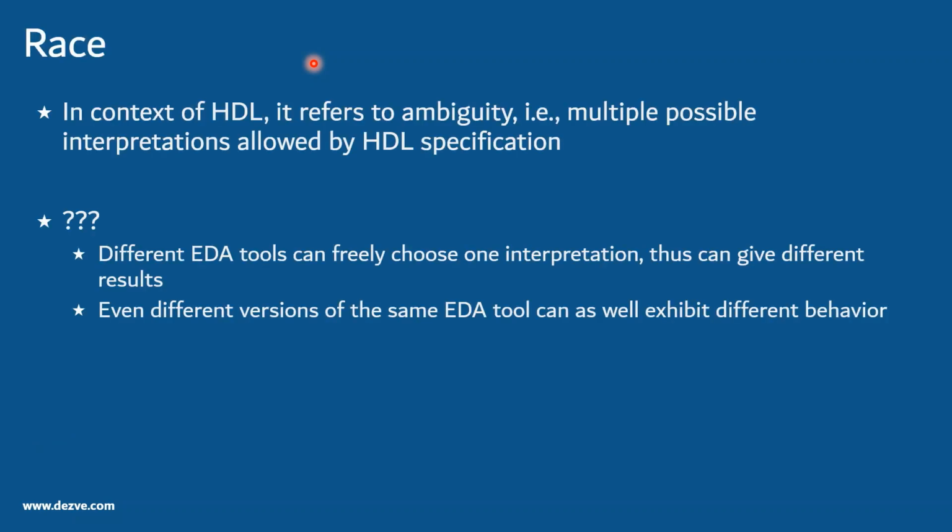So what is race? Race, as I told you, refers to ambiguity. When I say LRM, it is the language reference manual for Verilog or any other language. From the LRM there can be multiple different possible interpretations, and as I discussed, different EDA tools can choose one interpretation over the other. Even the same tool across revisions might exhibit a different behavior in the previous revision but a new behavior in this revision. That is also possible because the tool might have been upgraded to a different interpretation or different view.